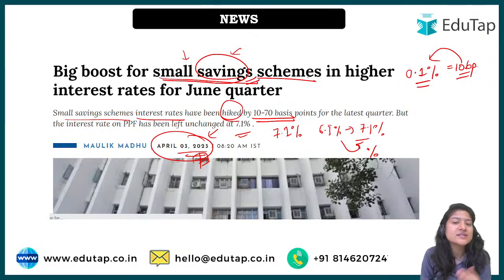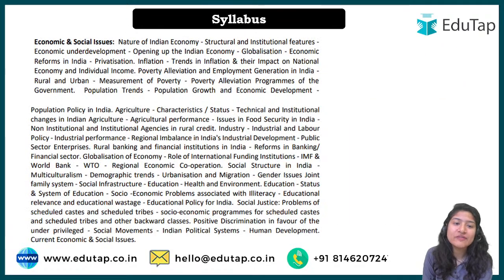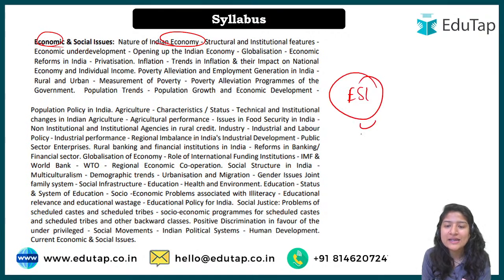And one more thing, because it is savings schemes, here we are talking about more than one scheme. There are many schemes of different duration and different nature, all clubbed under small saving schemes, and in the respective schemes there have been hikes in the basis points. That is why this scheme has become important from the examination point of view. If we relate it to our syllabus, the scheme has a direct impact on our economy. The ESI component of the examination directly caters to it, as it belongs to the Ministry of Finance. It talks about economy, savings and banks.